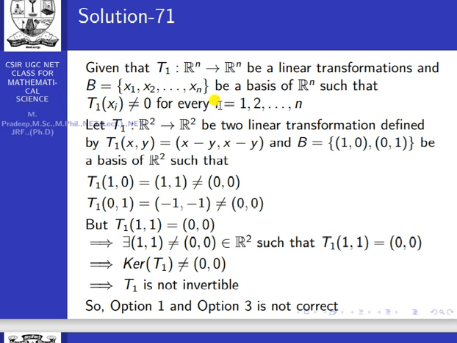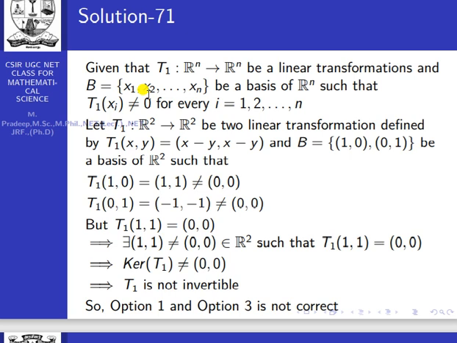That means T1 of x1 is not equal to 0, T1 of x2 is not equal to 0, T1 of x3 is not equal to 0, and so on, T1 of xn is not equal to 0. That is the given data. So from this data, I want to discuss the nature of T1, that is, T1 is invertible or not invertible.